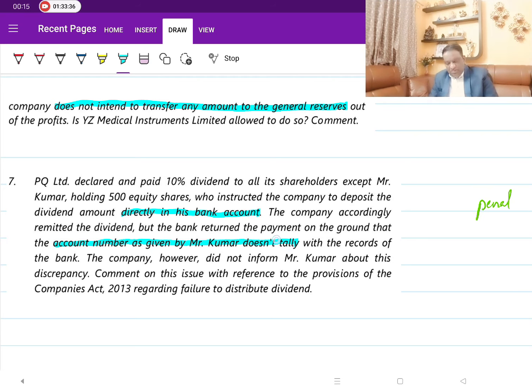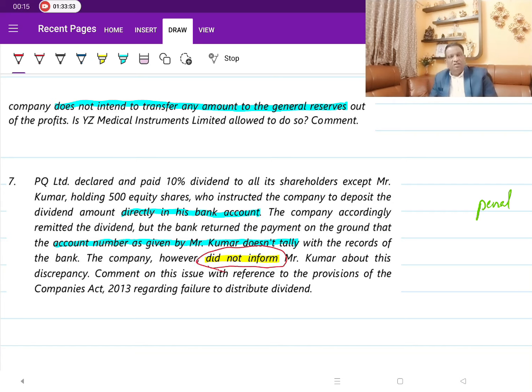But this is the same situation. What should the company have done? The company should have informed. But here, the company did not inform. So when you are not informing, this is where the problem comes. So the exemption otherwise available to you is not available.